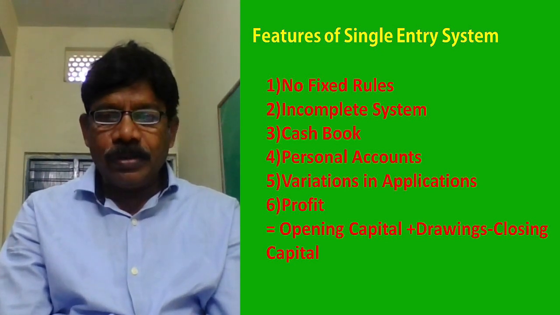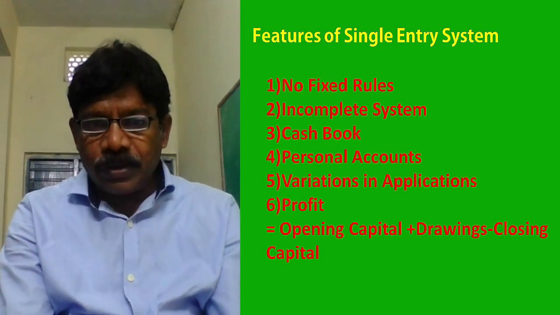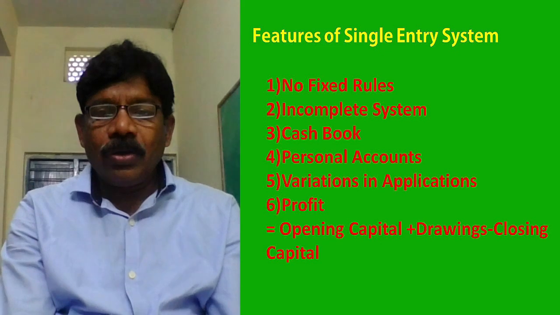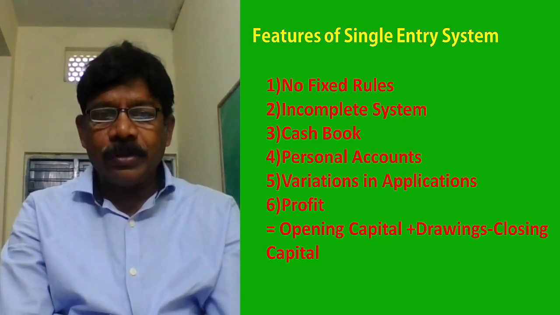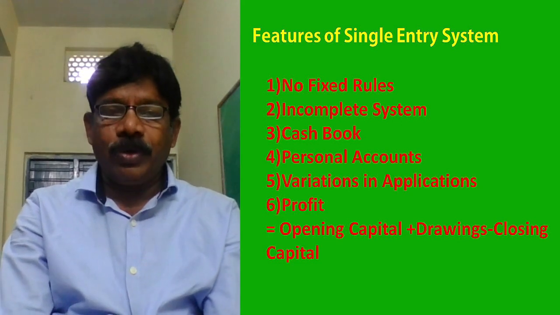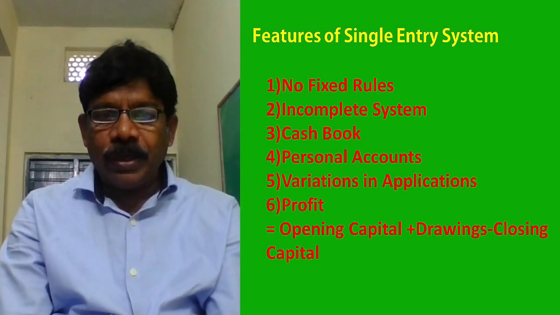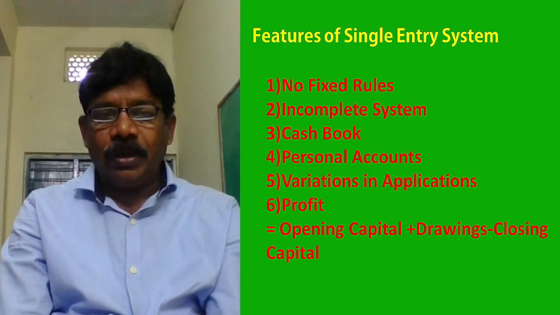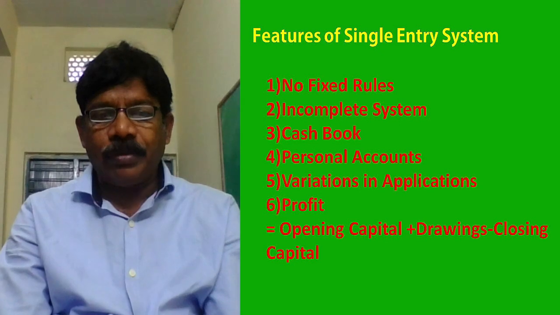Profit formula is closing capital plus drawings minus opening capital. Here it was written wrong. Closing capital plus drawings minus opening capital is equal to profit, very simple. Capital formula: assets minus liabilities is equal to capital. Okay, students, that is the single entry system.